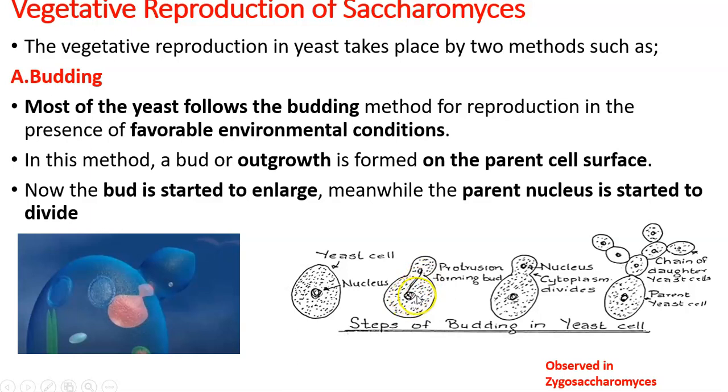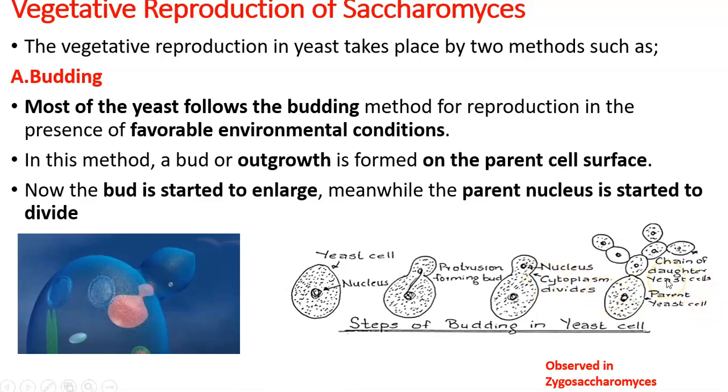Now the nucleus divides, all other organelles multiply, and every single organelle gets duplicated and moved to the bud, including the daughter nucleus. Now there will be a septum formation at this part and a proper bud is created.